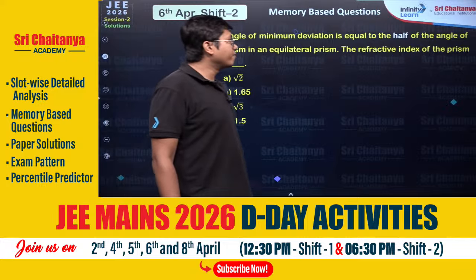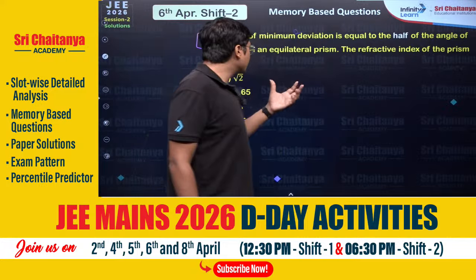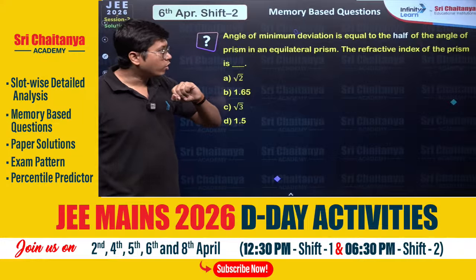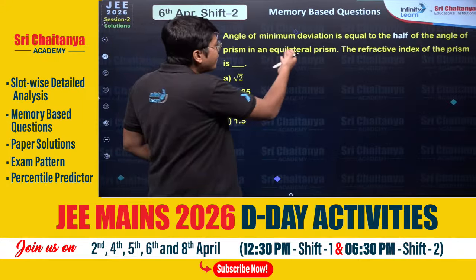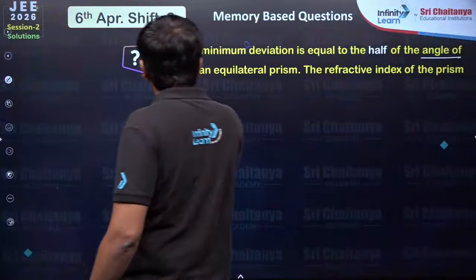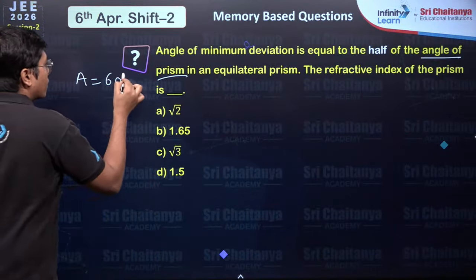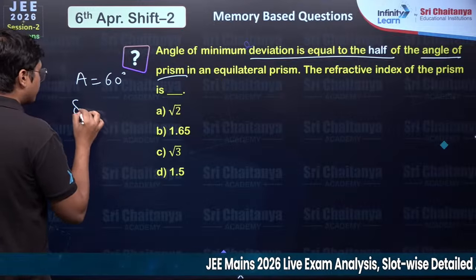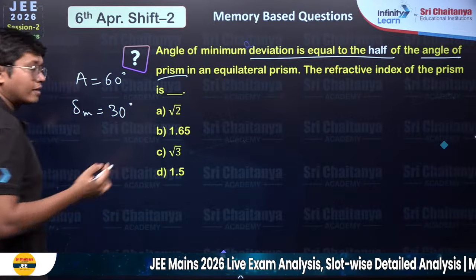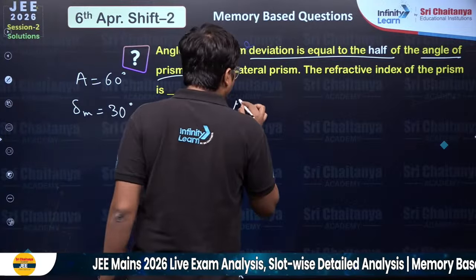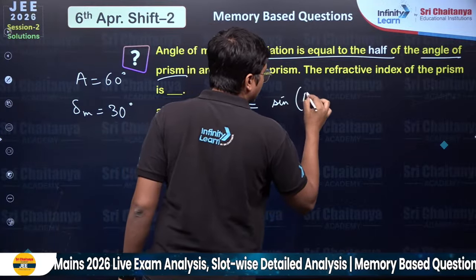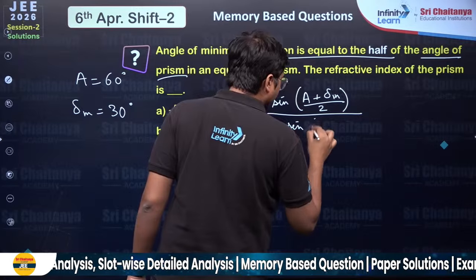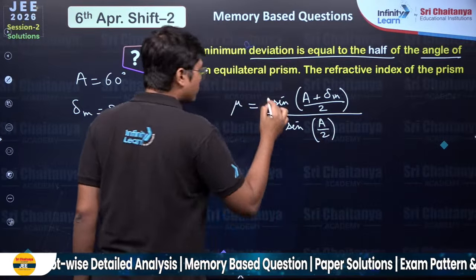This says the angle of minimum deviation is equal to half the angle of a prism in an equilateral prism. Then the refractive index of the prism is going to be what? So over here, equilateral prism, so the angle of prism is 60 degree. And the minimum deviation is half of the angle of prism, so delta M is 30 degree. That's it. We know the formula for the refractive index is sine of (A plus delta M) by 2 divided by sine of A by 2. Plug them in.